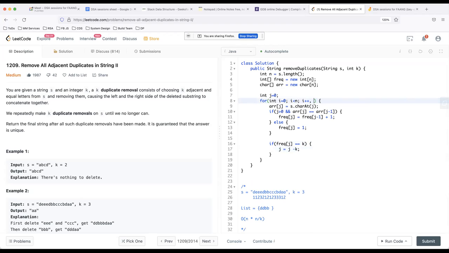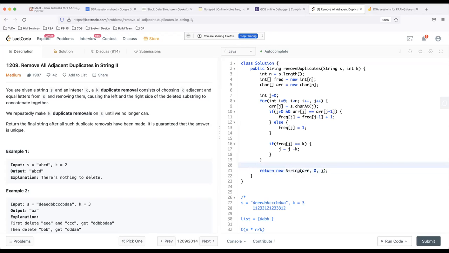And in the iteration, I'll do a j plus plus, and then I'll just simply return new string from array 0 to j. This is exactly the same code that I have written in the previous question. Not an inch of a difference other than the frequency that I'm using.